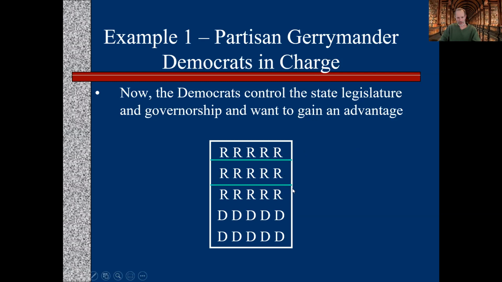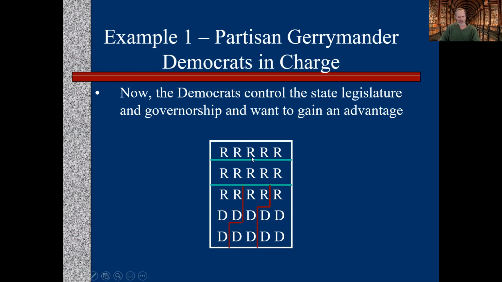So we're going to take this bunch of Republicans and crack them into 3 different districts. So we can imagine this could be the first district where we have 3 Ds and 2 Rs, so Democratic district. This next district, the same thing, 3 Ds and 2 Rs, Democratic district. And then what's left is 4 Rs and 1 D. So now the Democrats actually have 1, 2, 3 seats they're going to win. And the Republicans have 2. So we flip this on its head. Even though the Democrats have fewer voters, they're able to have more districts.